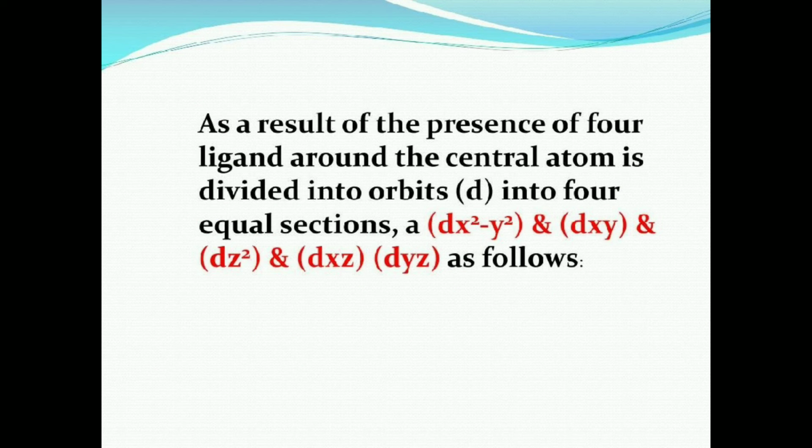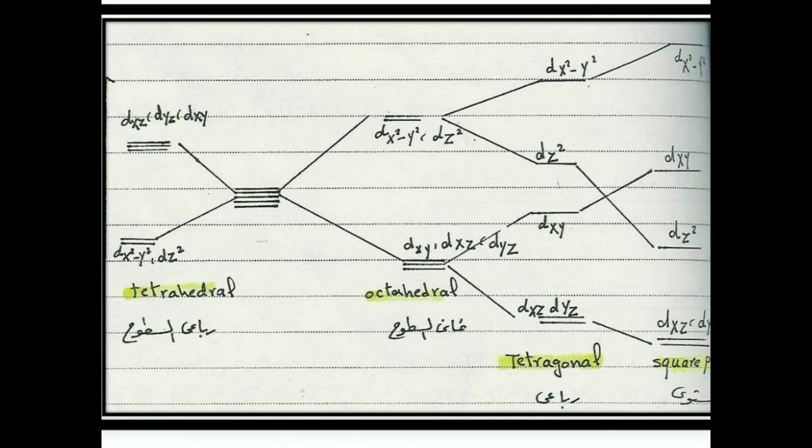So as a result, in the presence of four ligands around the central atom, the d orbital is divided into four sections, and these four sections are dx square minus y square, dxy, dz square, and dxz, dyz. So look into these four structures, how here the energy levels are split. The d orbital is split into four energy levels.